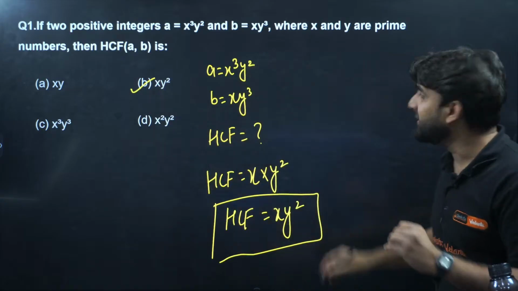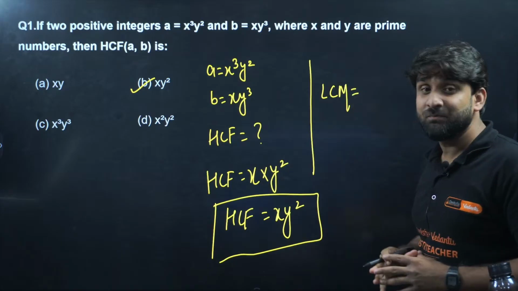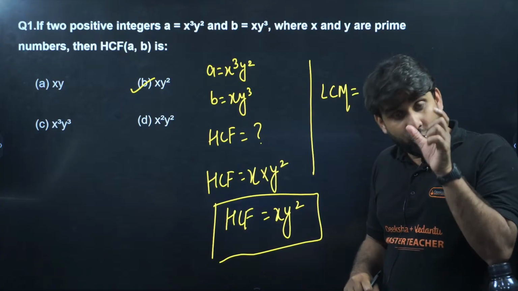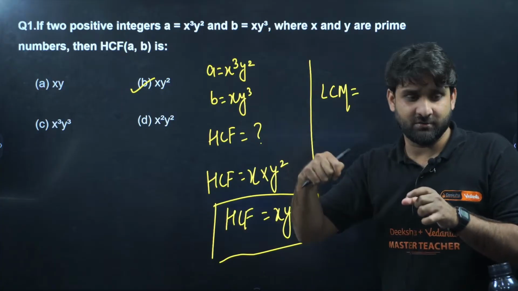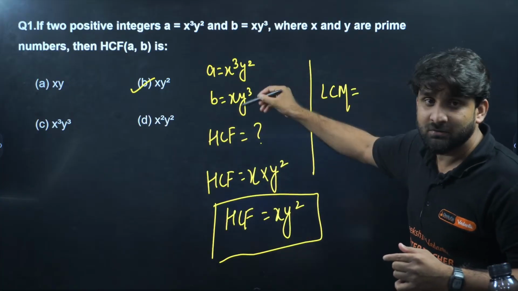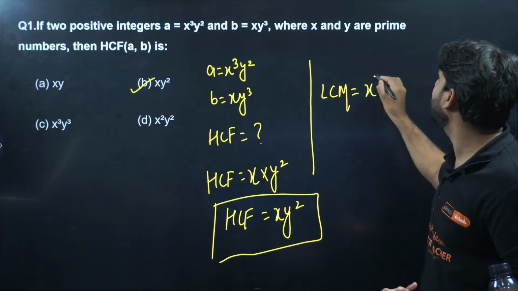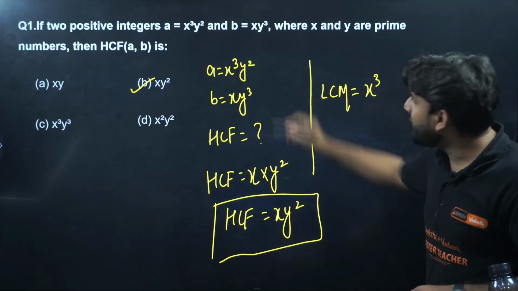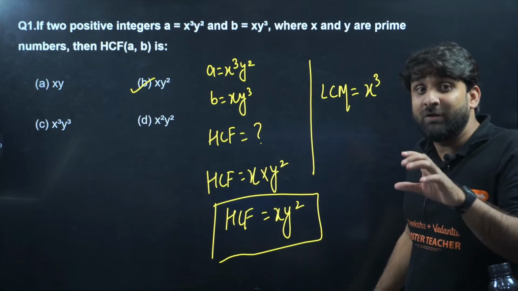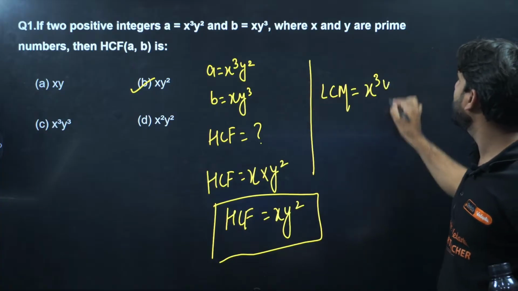Now my dear students, if I ask you here the LCM, what will be the LCM? For LCM, we always take the product of common factors with the greatest power. x is common, but which is the greatest power? x cube is the greatest power, so x cube will be carried forward. y is a common factor because y is present in both, but we have to take the greatest power, so in y square and y cube, y cube is the greatest power.